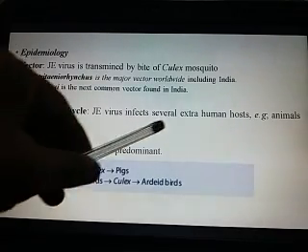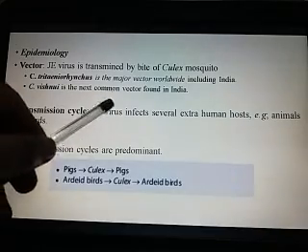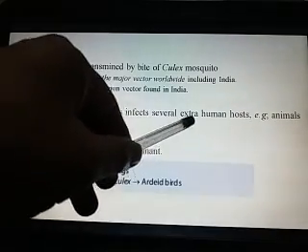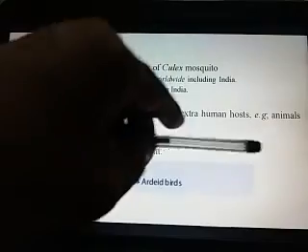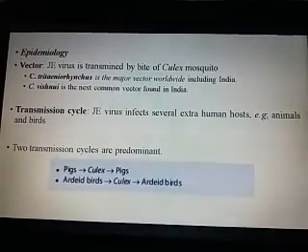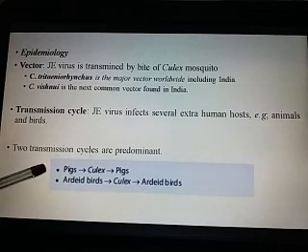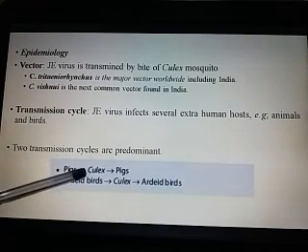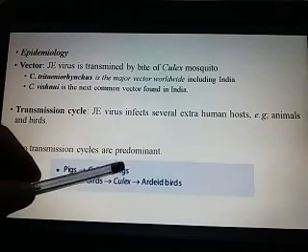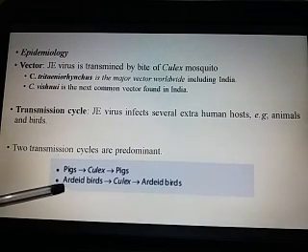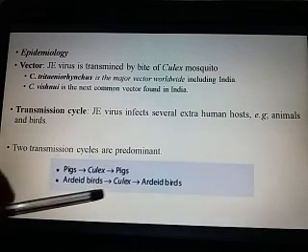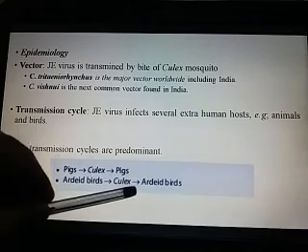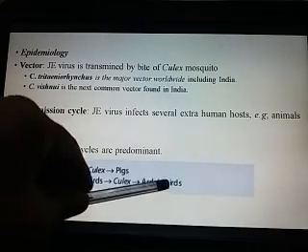Transmission cycle: Japanese encephalitis virus infects several extra-human host animals and birds also, and two transmission cycles have been reported. The virus transfers from pigs through Culex to pigs, and the second is from the ardeid bird, a type of bird, through the Culex mosquito, to the ardeid bird.